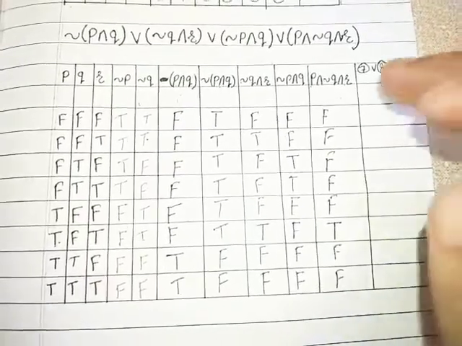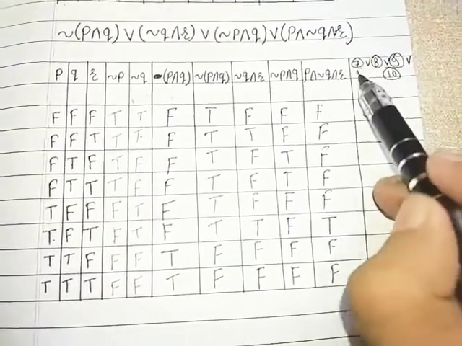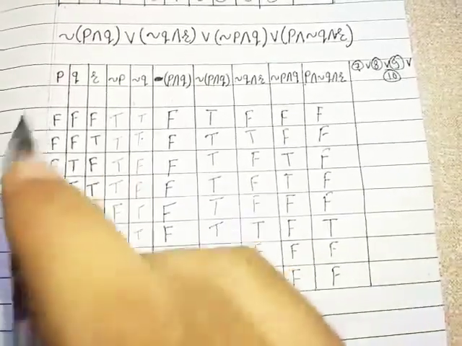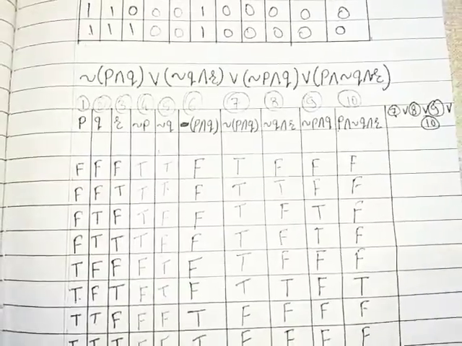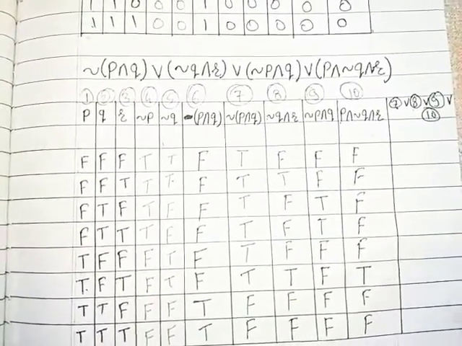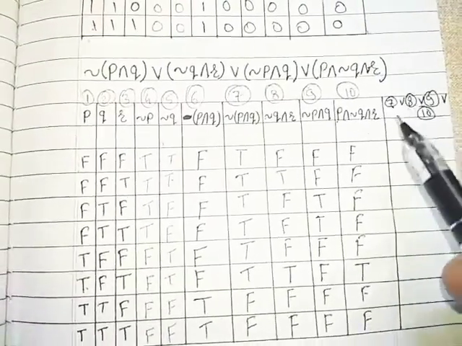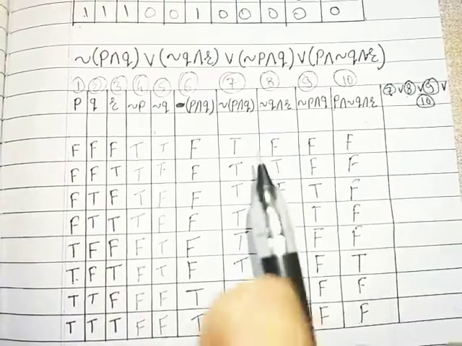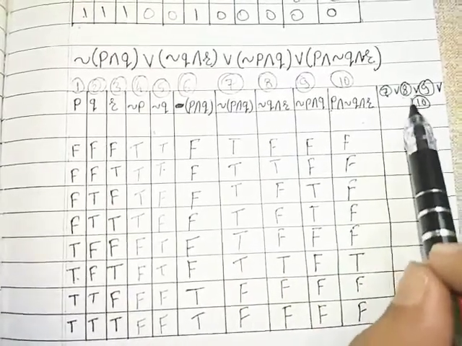As I don't have enough space over here, that's why I wrote in this manner: 7, 8, 9, 10 are the column numbers. Here is column 1, 2, 3, 4, 5, 6, 7, 8, 9, 10. Now we have to perform disjunction. Disjunction states that at least one statement should be true so that the disjunction will be true.